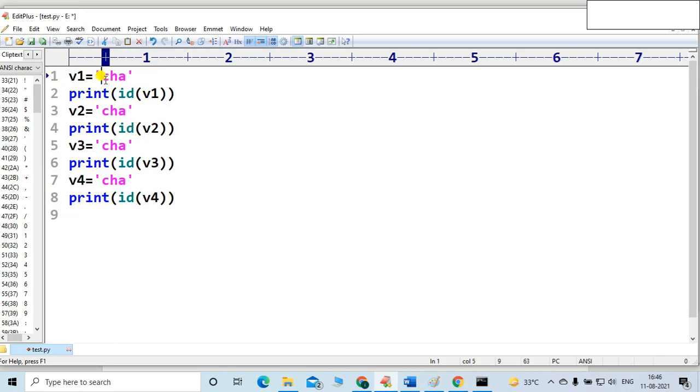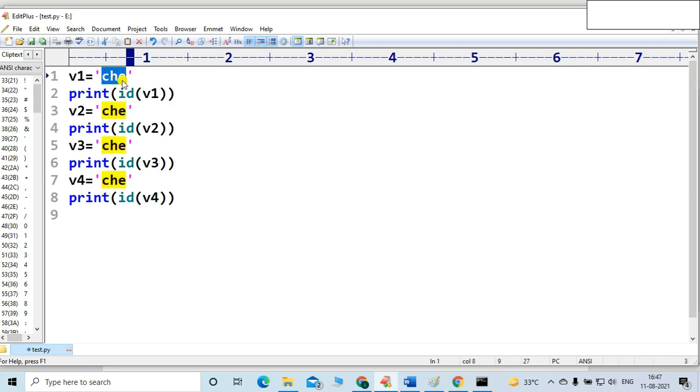Which data type is this? It is a string, friend. String is also a fundamental data type. Everyone knows string is also a fundamental data type, right? Okay, no problem, sorry for that. So it is a string data type.